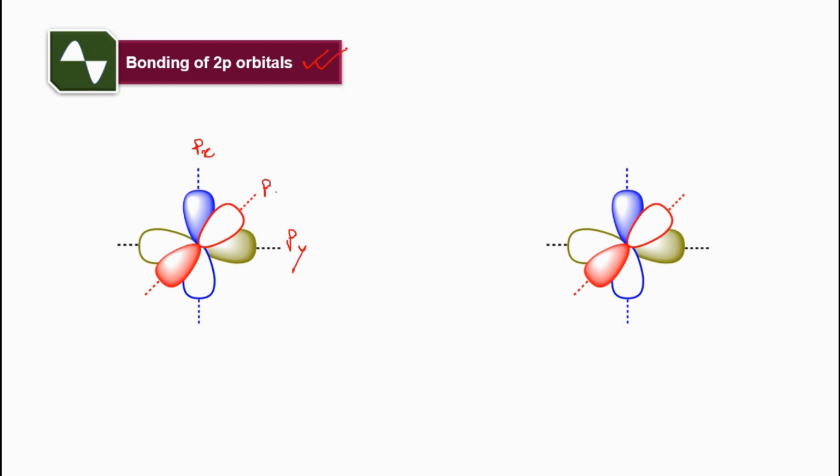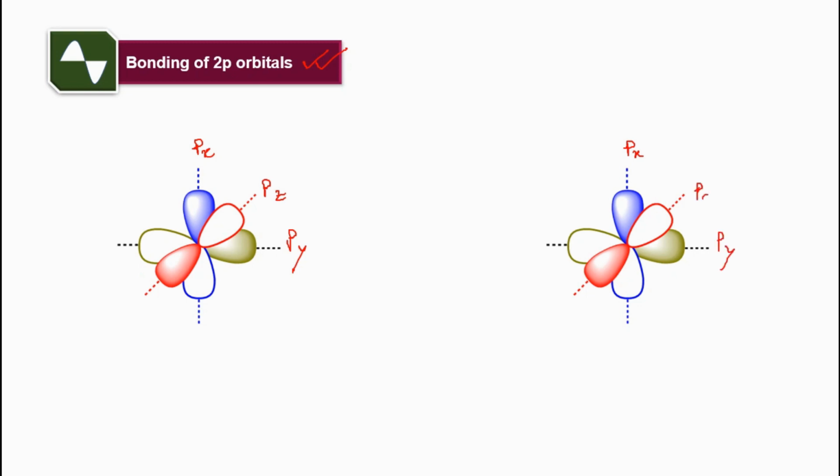Till now we have discussed the bonding molecular orbital using 1s orbitals. Now let's think about a little bit more complex case: bond formation using 2p atomic orbitals. There are 3 mutually perpendicular p orbitals. Let's say this is px, this is py, and this is pz.